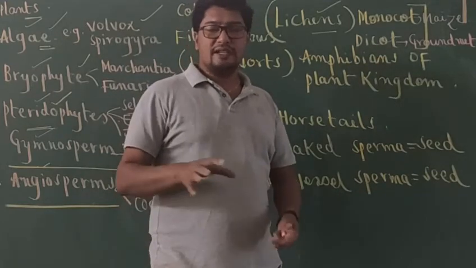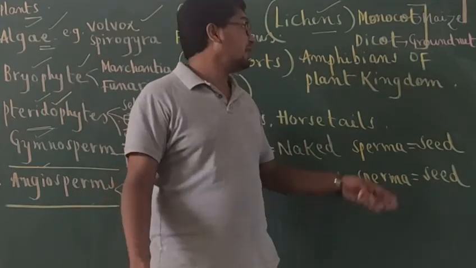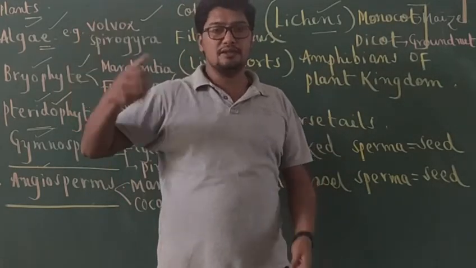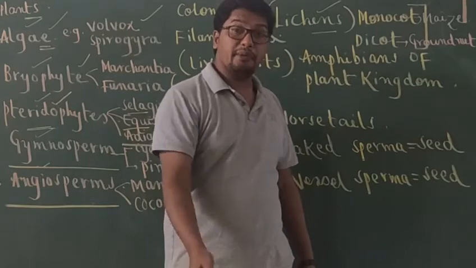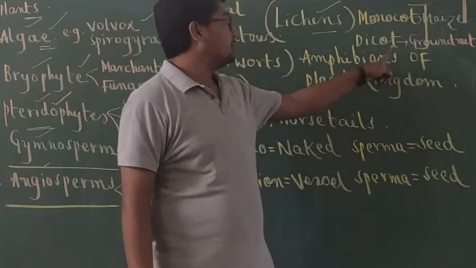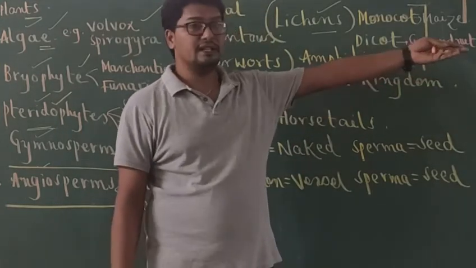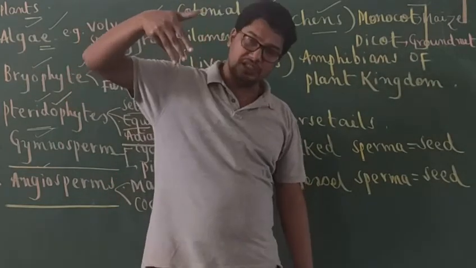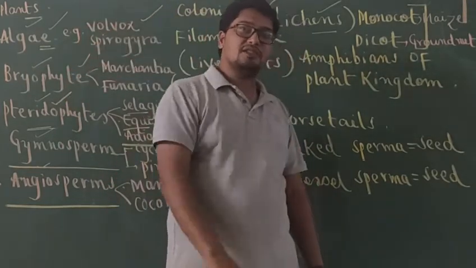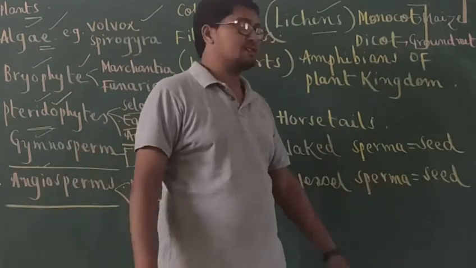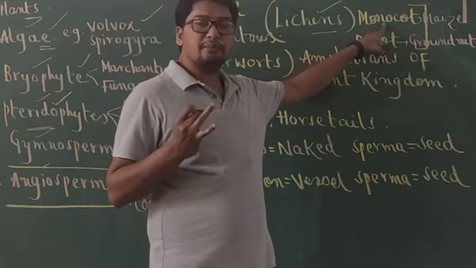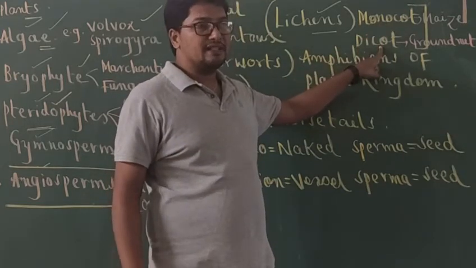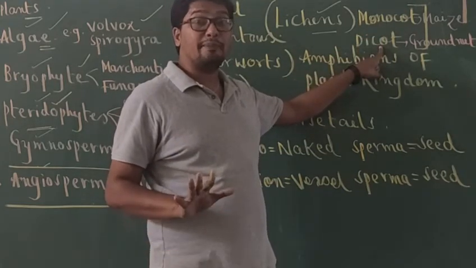So if you take the maize plant, you can easily pull it out because the roots do not penetrate deep into the soil. But if you take groundnut or a mango tree, you cannot pull it so easily because the root penetrates deep into the soil and gives branches. So in monocot plants, fibrous root system is present. In dicot plants, tap root system is present.